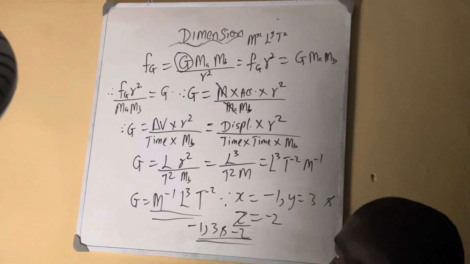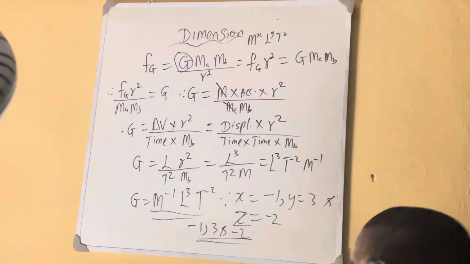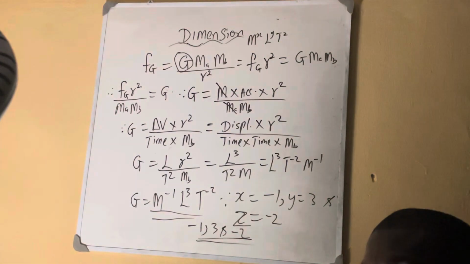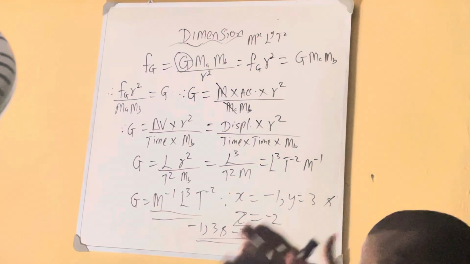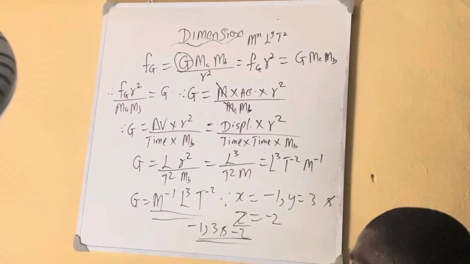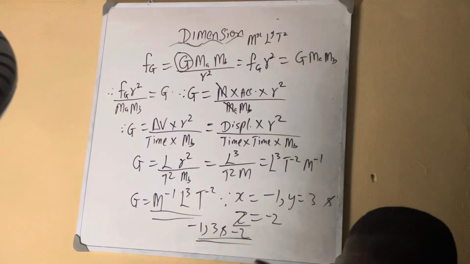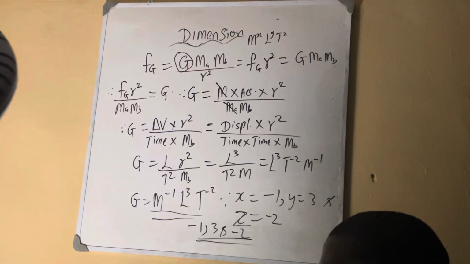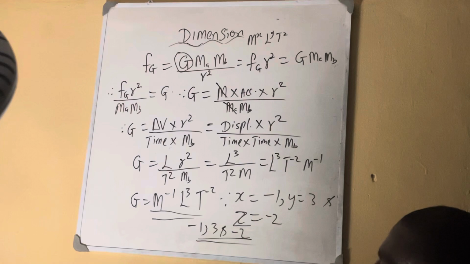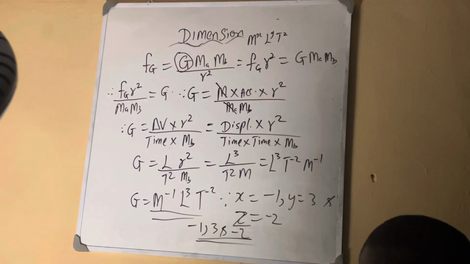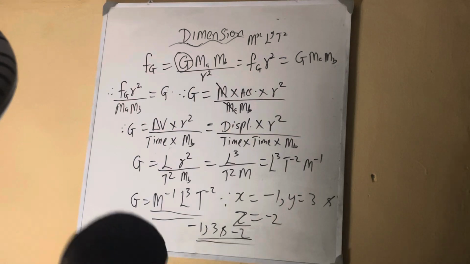Do you understand? So your mind should be that dimension is breaking down the formula of any derived quantity until you get length, mass, and time. So dimensions are expressed in terms of mass, length, and time, in terms of fundamental quantities. Do you understand? Hope you understand this. I know you won't fail JAMB again. It's from the JAMB syllabus, so they'll set this question.